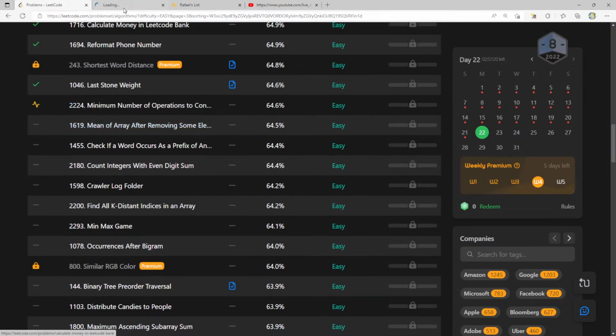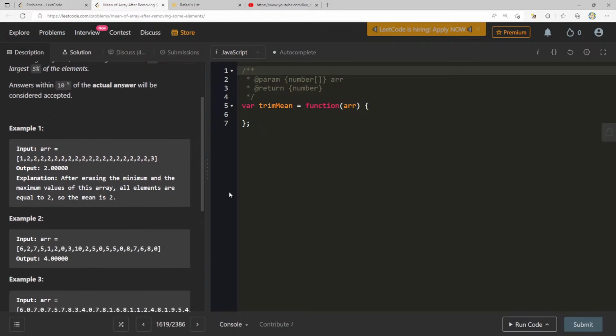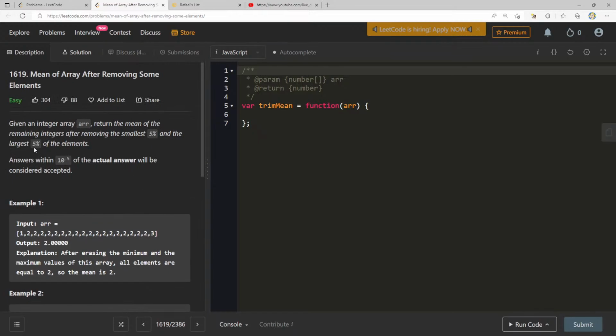So let's start right here at mean of array after removing some elements. Okay, so given an integer array, arr, return the mean of the remaining integers after removing the smallest 5% and the largest 5% of the elements. So one way I can think about doing this is already thinking about 5% of the elements and largest 5% of the elements, and then the mean of the remaining integers. After erasing the minimum and the maximum value of this array, all elements are equal to 2, so the mean is 2.